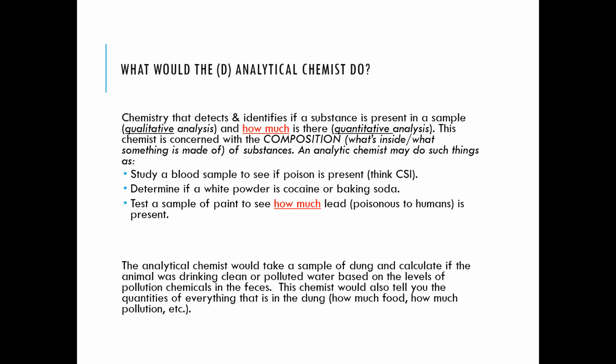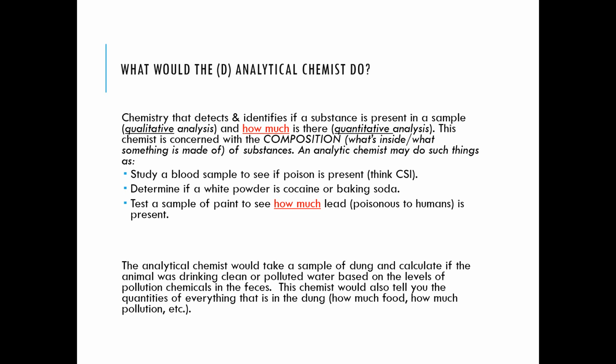So the examples are that analytical chemists would tell us if poison is present, and they would determine if a white powder is cocaine or baking soda. Even if it is a mixture of cocaine and baking soda, they can determine how much cocaine is present in the baking soda. The third one is taking a sample of paint to see how much lead is present. That is a quantitative analysis, of how much lead, poisonous to humans, is present.